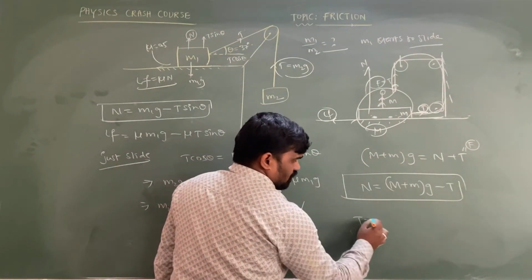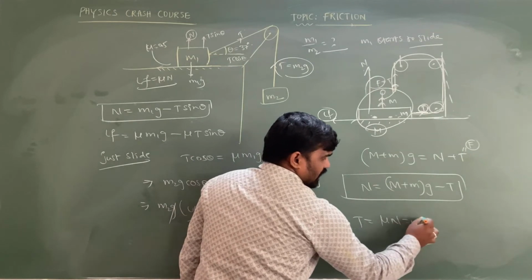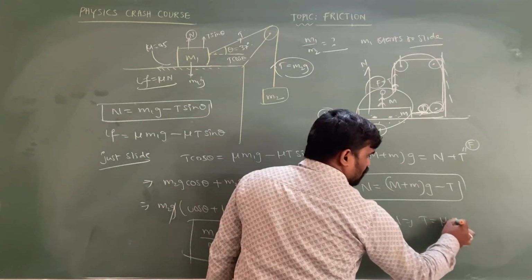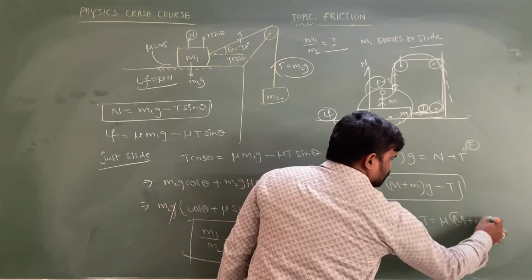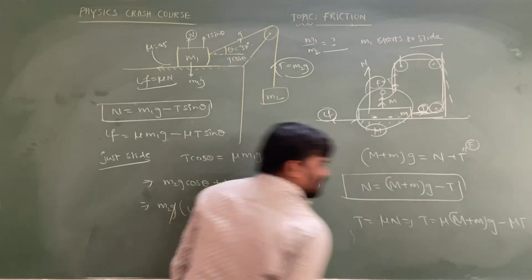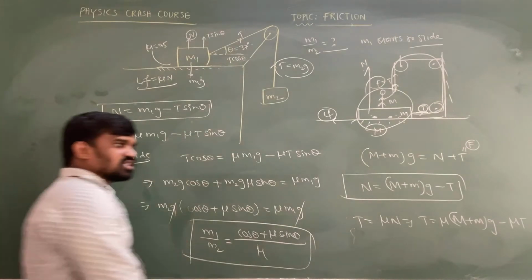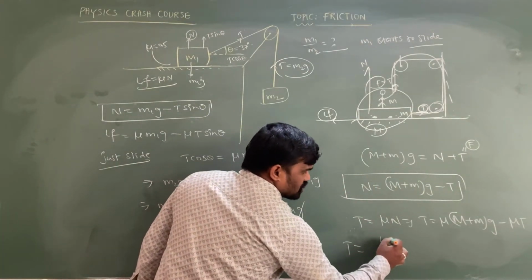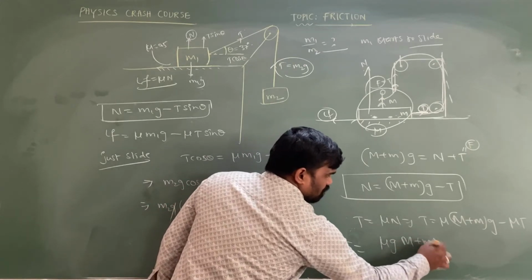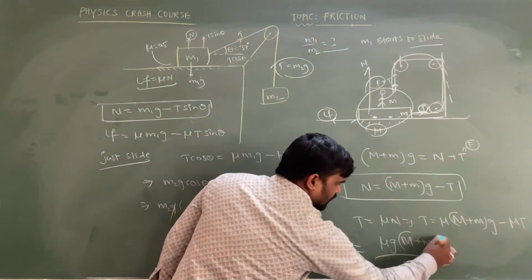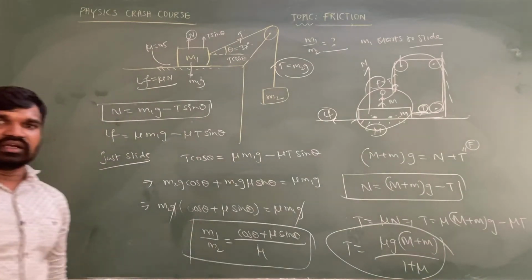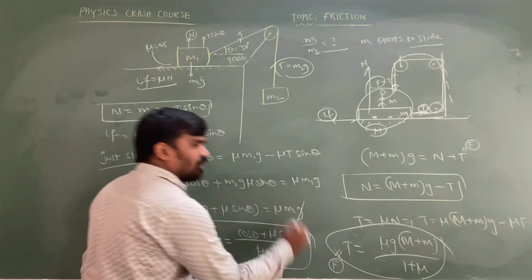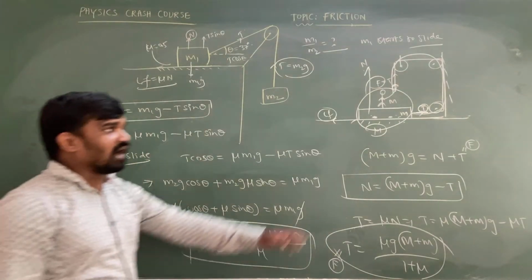T is equal to mu N. This implies T is equal to mu into (M plus m) into g minus mu T. Take this mu T to this side, minus will become plus, then T is equal to mu g of (M plus m) upon 1 plus mu. So this is the value of the tension present in the string, or this is the value of the force applied by the man in order to avoid the slipping.